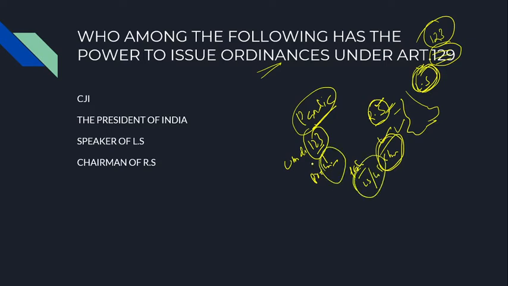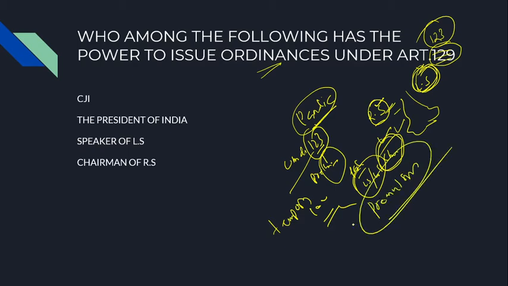So using Article 123, the President promulgates an ordinance in order to meet a certain exigency or undesirability.